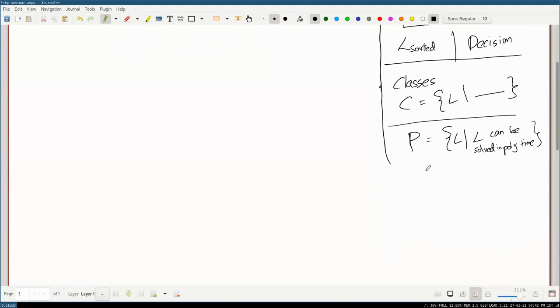So for example, a simple language inside P could be the string made up of all zeros. So L could be the language such that it's 0 to the power k for all k. When I say power k, you just repeat that character k times: 0, 0, 0, k times. And this is in P, because all you need to do is iterate through the string and check whether it's all zeros or not. The moment you hit a 1, you just stop and say it's not, or otherwise you say it is. So here when I say polynomial time, I mean polynomial time in the length of the input.